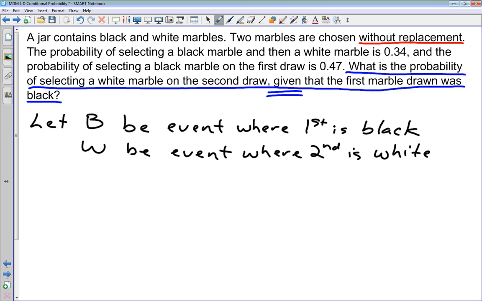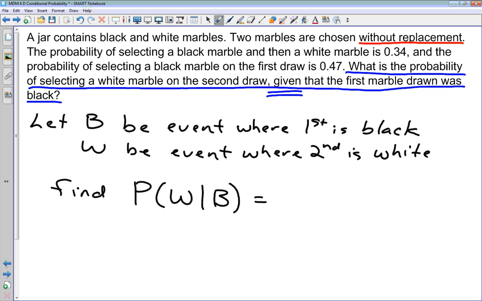So we are interested in finding the probability of selecting a white marble on the second, given that the first marble was black. So the probability of a white one, given the first was black. Or the probability of event W, given that event B has already occurred. To figure out this probability, we're just going to rearrange our formula for conditional probability.